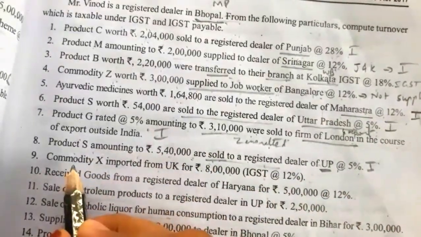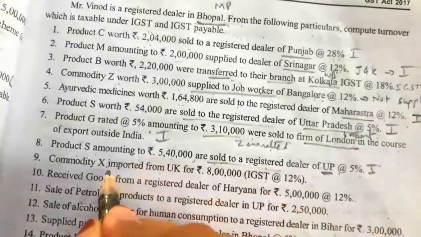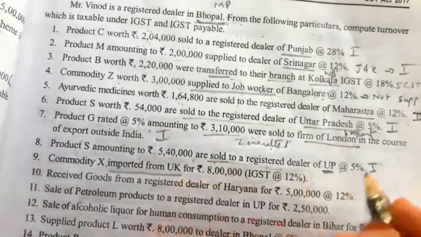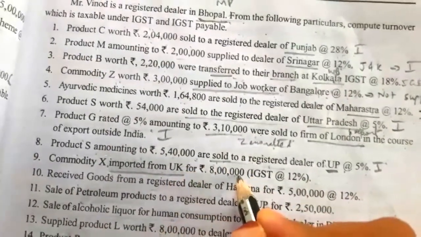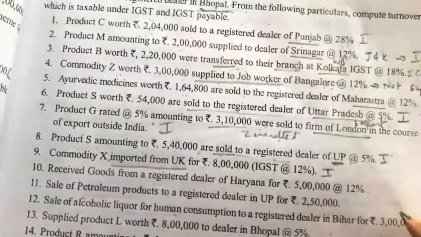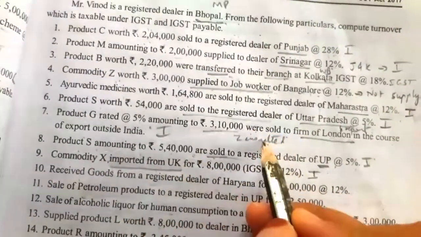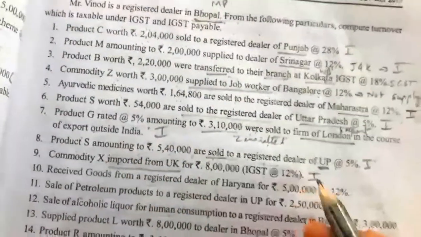Next, product X imported from UK, for import taxes will be levied. Commodity X imported from UK for rupees 8 lakhs. So import under IGST we have to take. For import taxes will be levied. So for export it is zero rated. Exports are zero rated, but for import we have to pay the taxes.